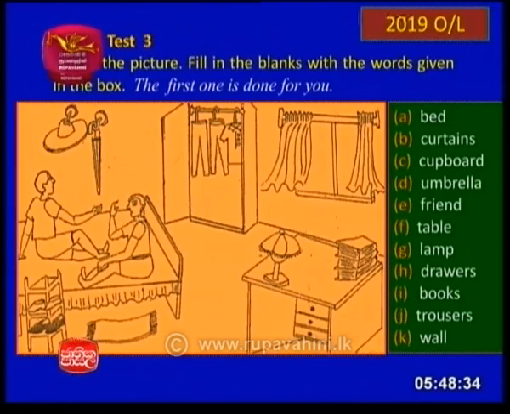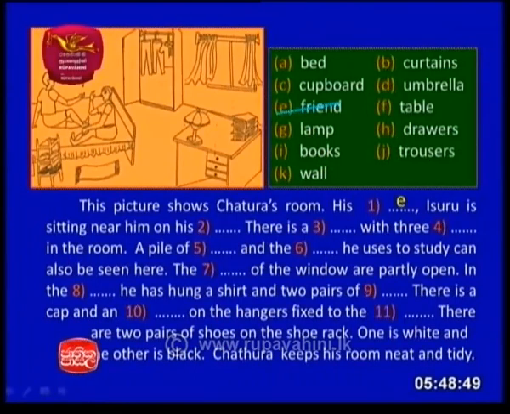Some clothes are hanging. There's a window with curtains. And again a desk with some pile of books. Okay, let us describe. The words are bed, cupboard, friend, lamp, books, wall, curtains, umbrella, table, drawers, trousers. This picture shows Chatura's room, his friend. Here you have to write the letter of the word, not the word. Yes, so remember that. Isuru is sitting near him on his bed.